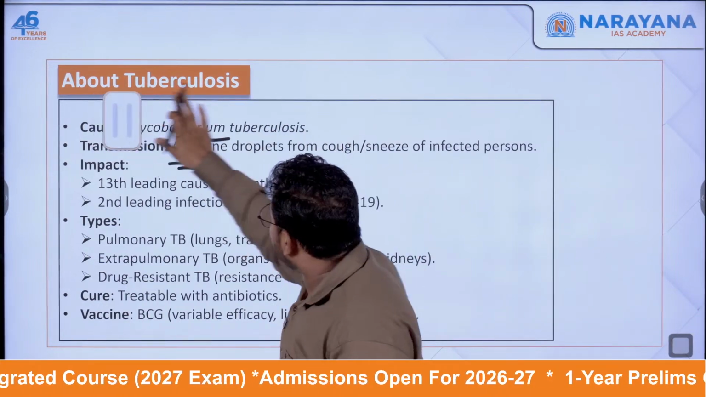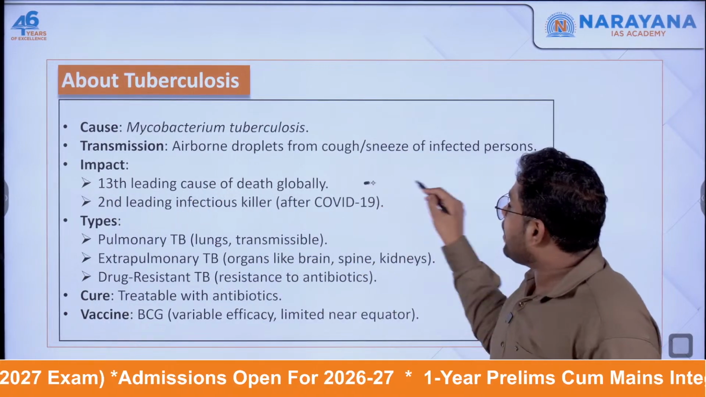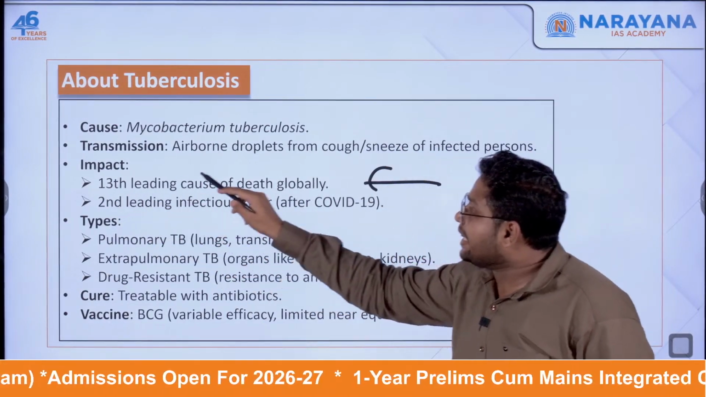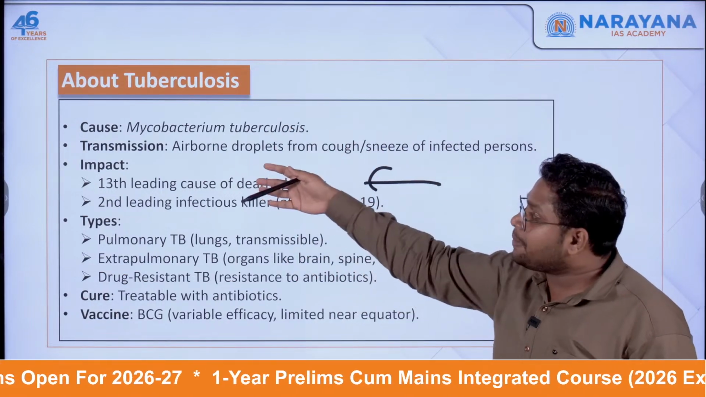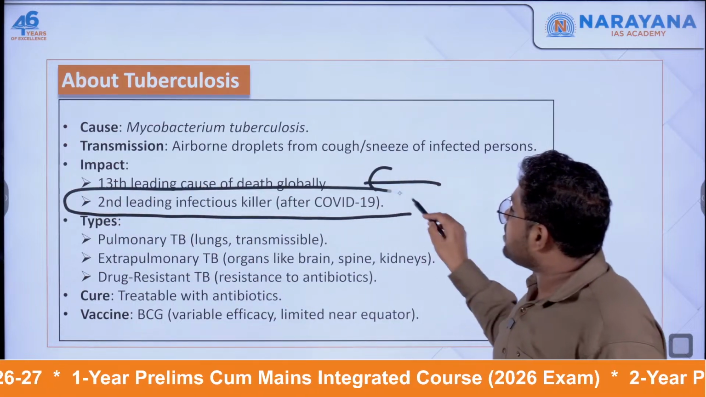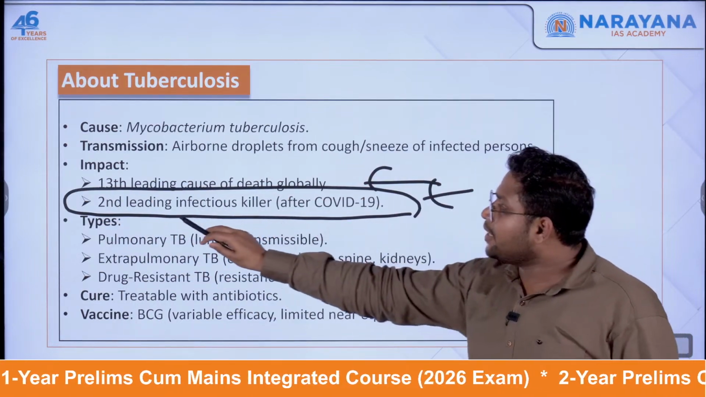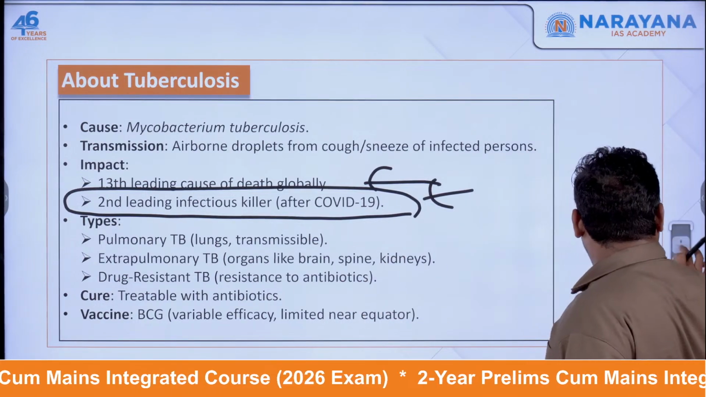Now, how serious is this matter? You can understand the seriousness through this data: it is the 13th leading cause of death globally. Because of TB, many people are dying. And in the case of India specifically, it is the second leading infectious killer after COVID-19.